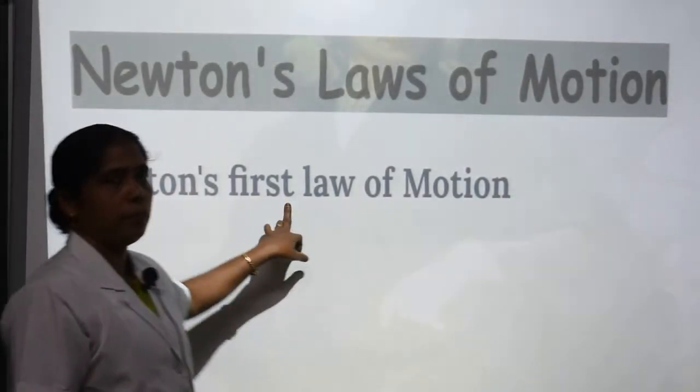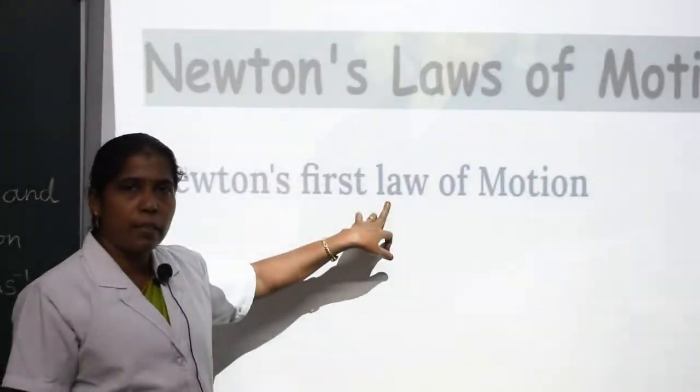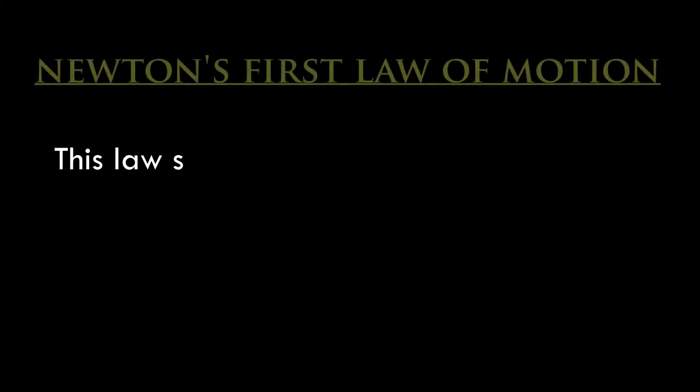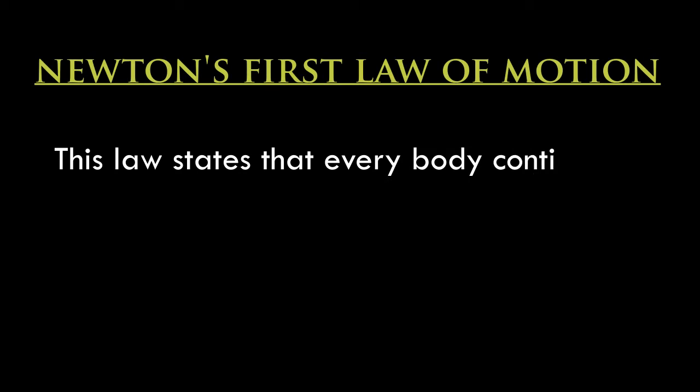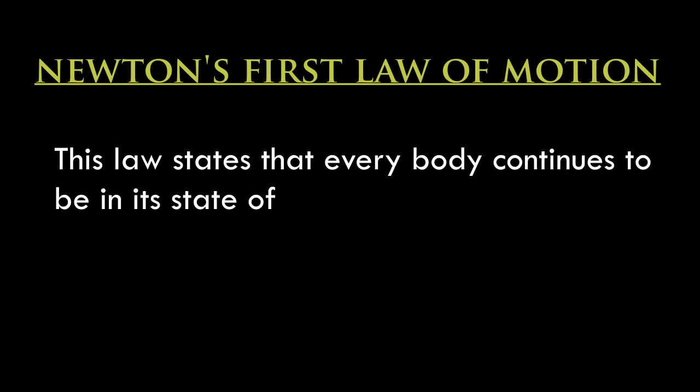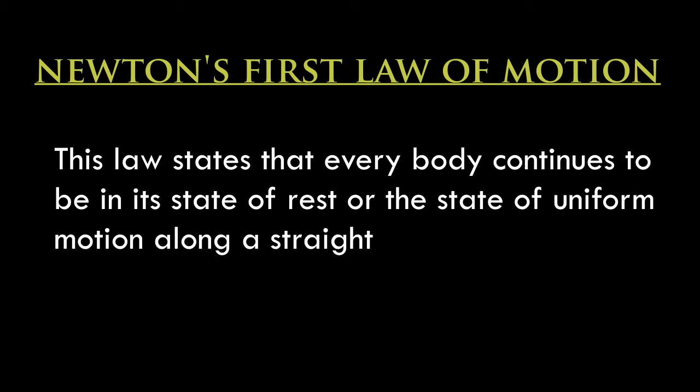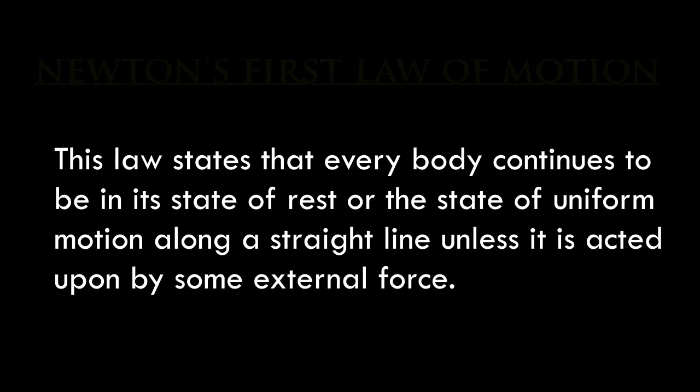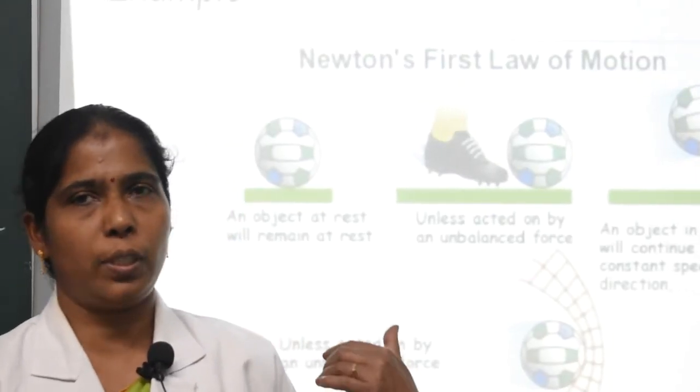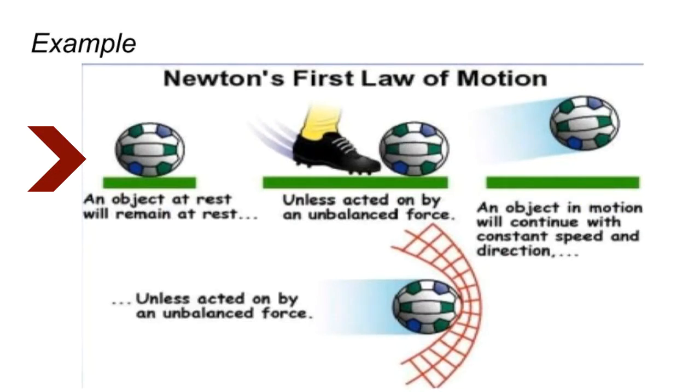Newton's first law of motion. Newton's first law of motion is based on inertia. Newton's first law states that every body continues to be in its state of rest or the state of uniform motion along a straight line unless it is acted upon by some external force. Let's see an example for Newton's first law of motion. An object at rest will remain at rest unless acted upon by an unbalanced force. An object in motion will continue to move unless acted on by an unbalanced force.